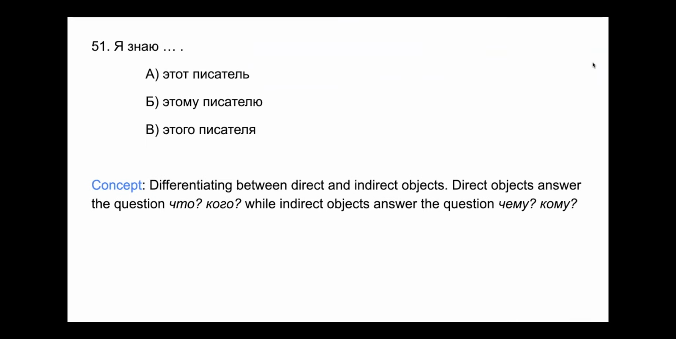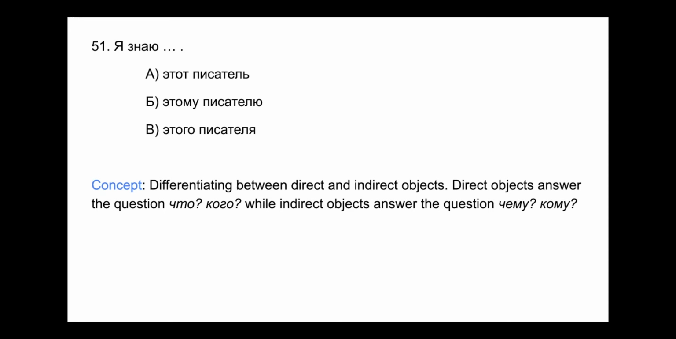51. Я знаю этот писатель, этому писателю или этого писателя. So again, they want you to differentiate between direct and indirect objects. And direct objects answer the question что, кого, while indirect objects answer the question чему, кому. So let's go down the list. Let's look at our options. А. Этот писатель. So this writer in the nominative case. Okay, so we don't want the nominative case. When you know somebody or you know something, that someone or that something is the direct object. It's кого, что. So it can't be А.